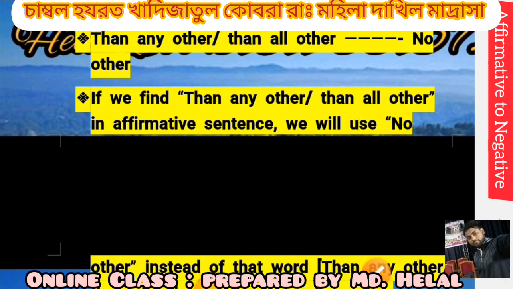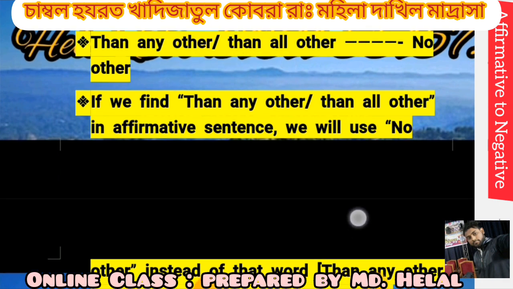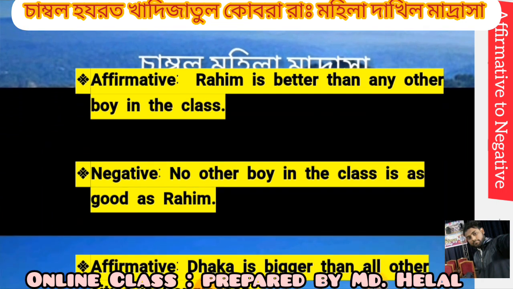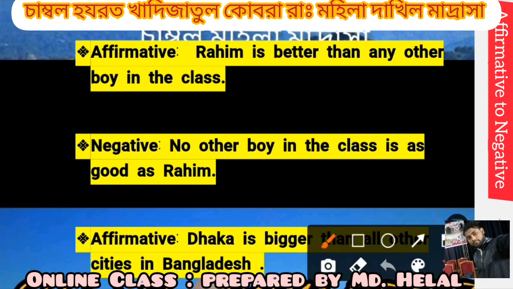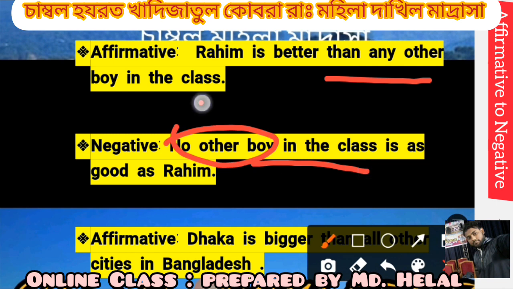"Than any other" or "than all other" changes to "no other." We use "no other" instead of "than any other" or "than all other." For example, "Rahim is better than any other boy in the class." "Than any other" is replaced by "no other boy in the class." The verb is "is as good as Rahim." The positive form of "better" is "good."